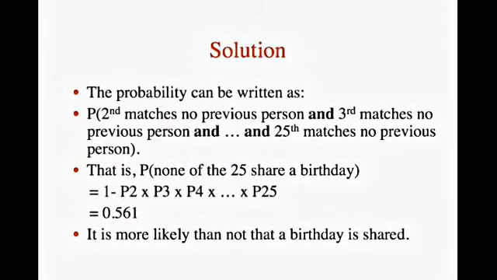In order for there to be no matches, the second person must not match any previous person, and the third person must not match any previous person, and the fourth person must not match any previous person, etc. To find the probability of no matches, all we have to do is multiply P2, P3, P4, up through P25 together. The result is 0.431. Therefore, the probability of at least one match is 1 minus 0.431, which equals 0.569.